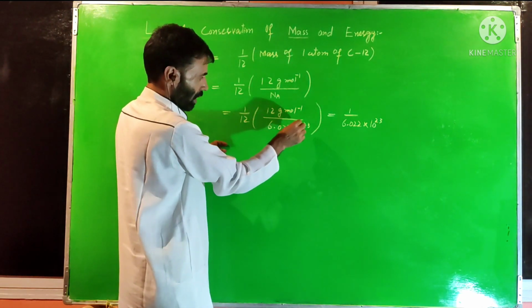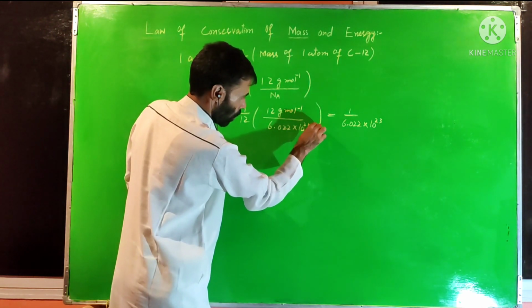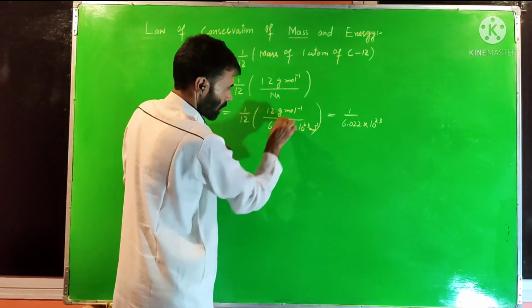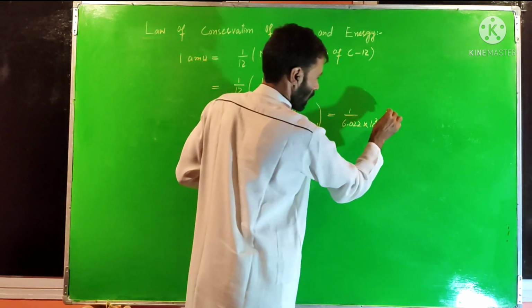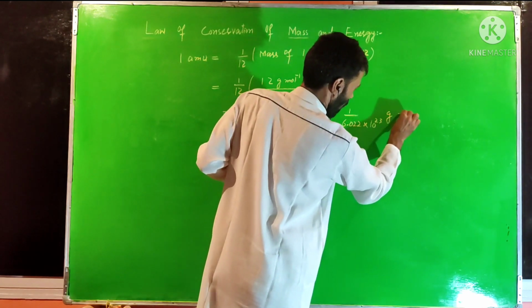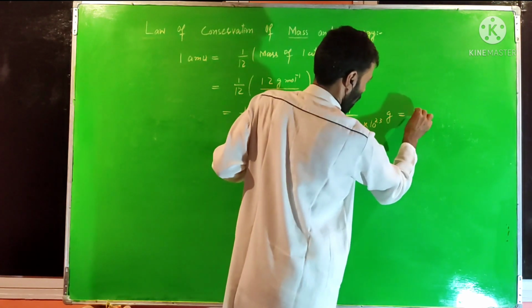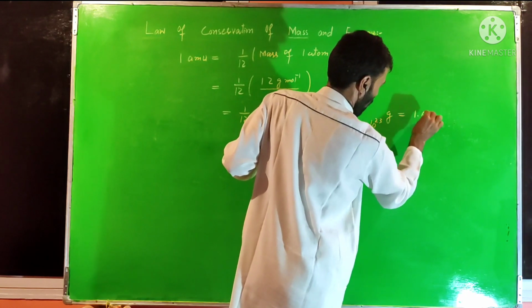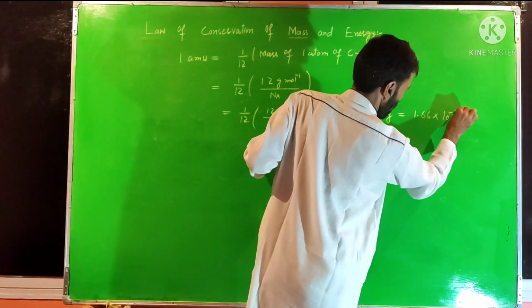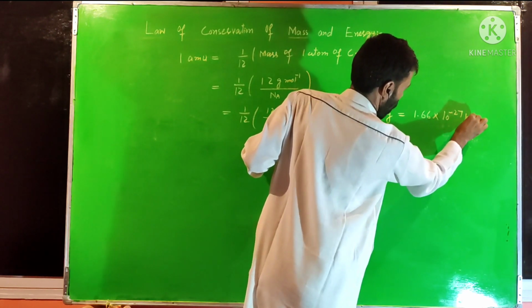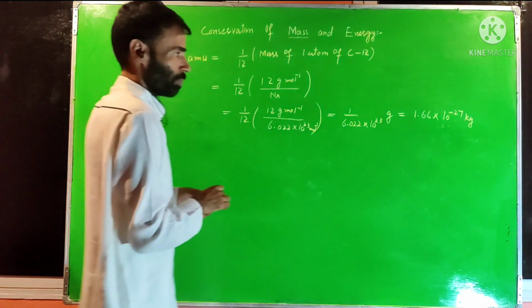This one means the number of atoms per mole, so this one and this one cancel. Here remains this mass in grams. This being in grams, if converted into kg, is now equal to 1.66 into 10 raised to power minus 27 kg. So this is 1 AMU of mass.